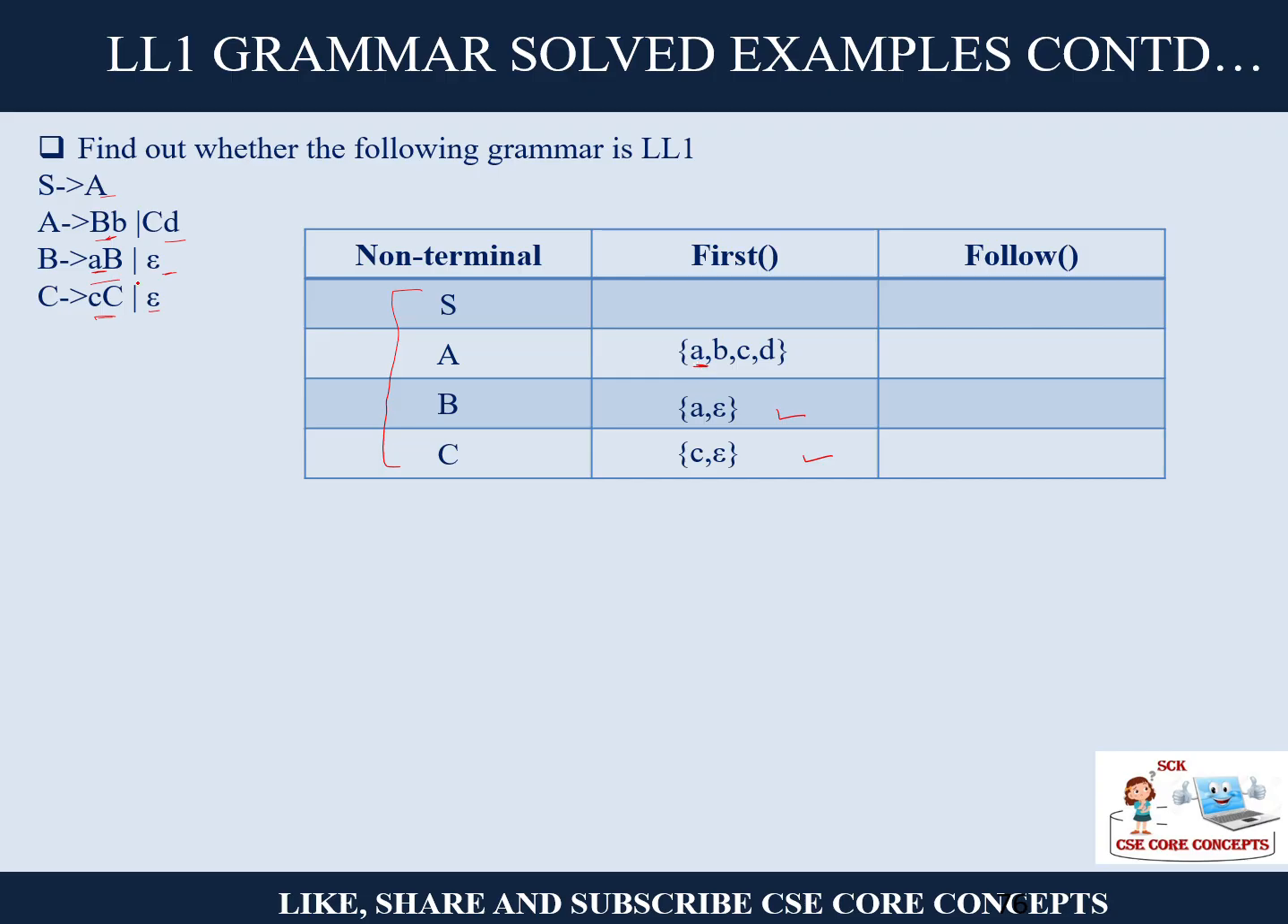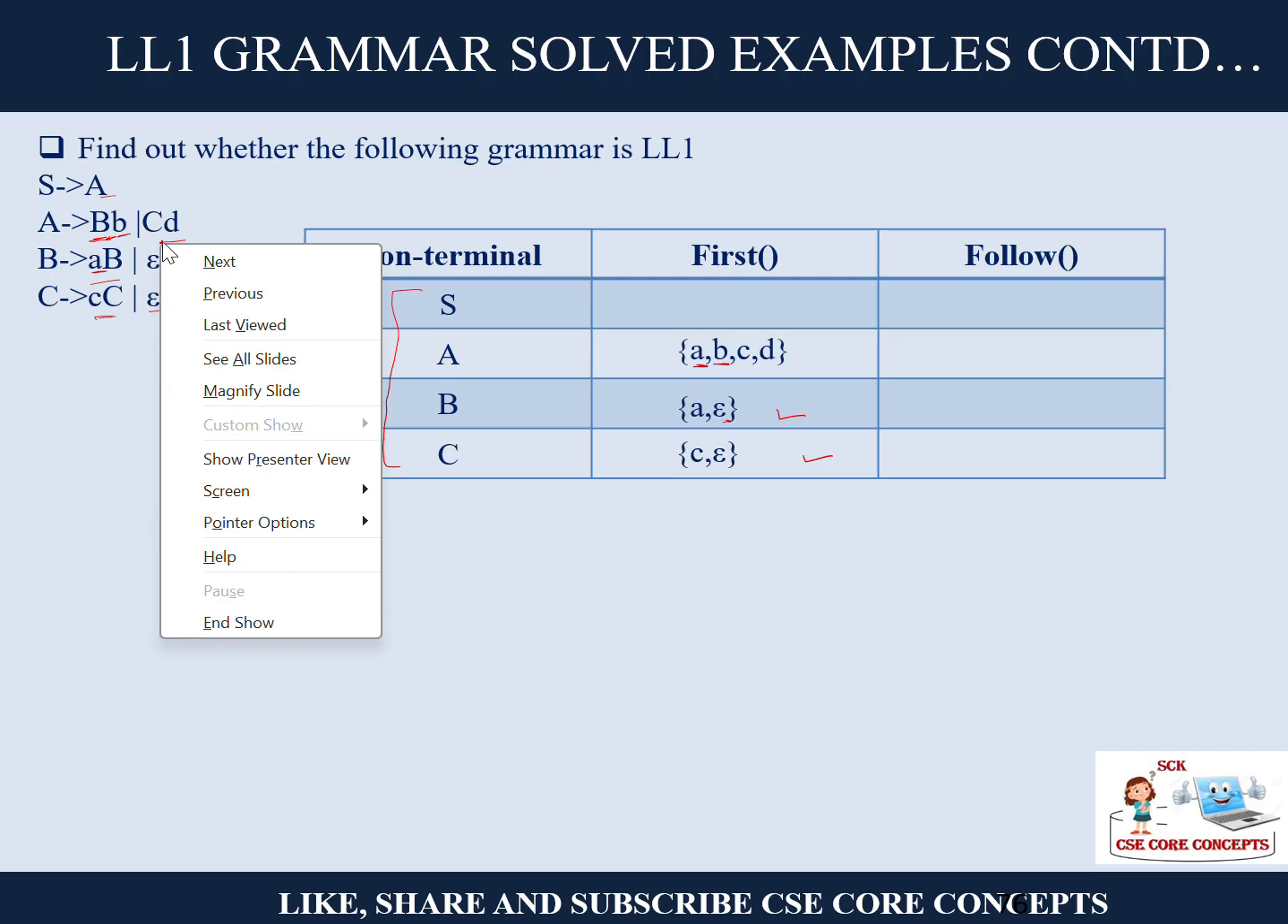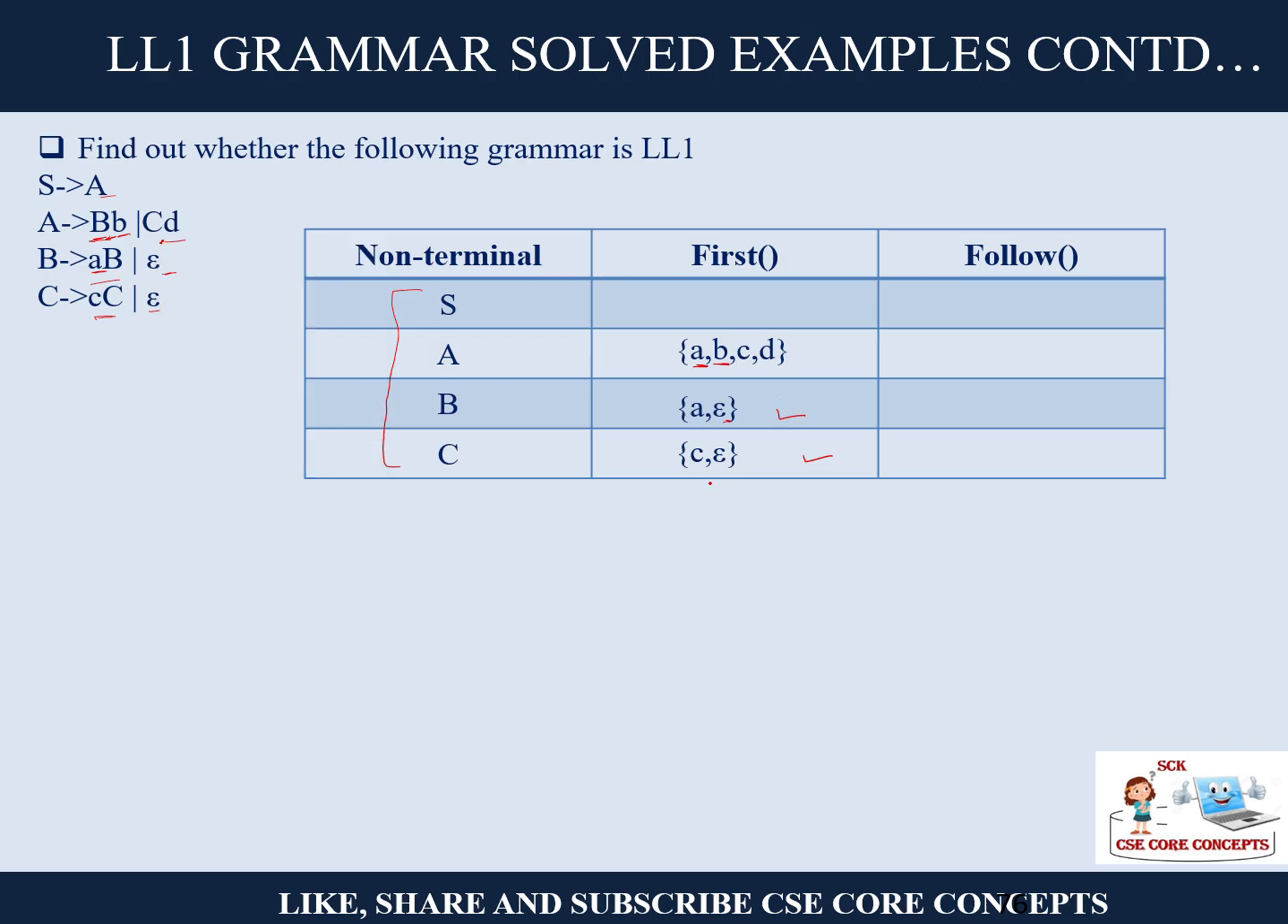Okay. But B can also be epsilon, right? B can also be epsilon. So in case B is epsilon, then first of A will be this small b. Done? Okay. Now according to the next rule, first will be your C. C can also take epsilon, so if C takes epsilon, the first of A will be D. So all A, B, C, D is the first of A.